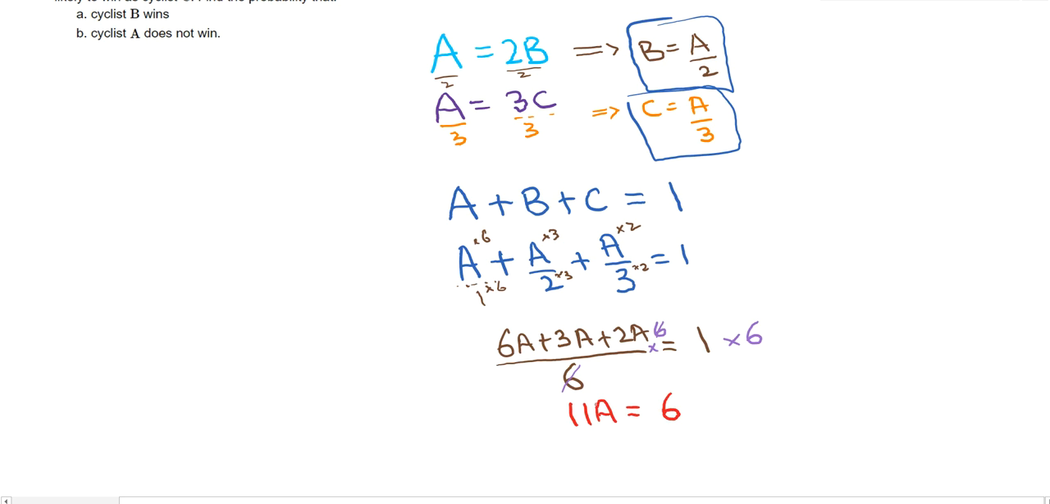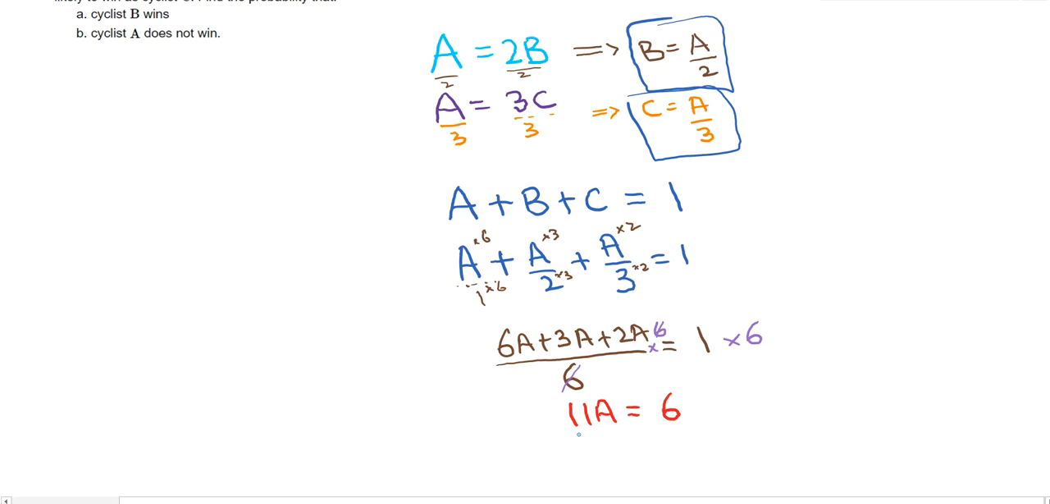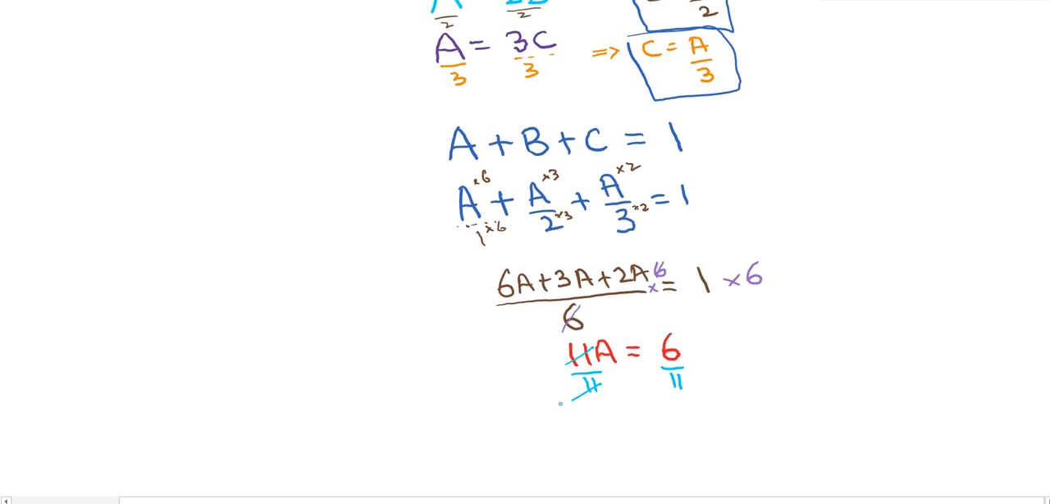Okay, and now a simple division on both sides would just give me a value of a. So divided by 11, divided by 11. Okay, and this divide just gets rid of that. It becomes 1. 11 divided by 11 is 1. And ta-da, my final answer is a equals to 6 over 11.